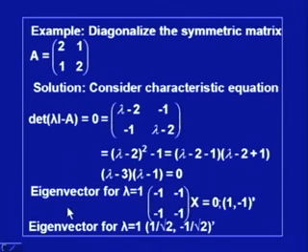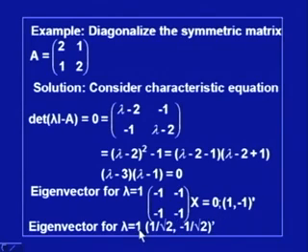Similarly, we can obtain the eigenvector corresponding to lambda is equal to 3. However, we need not only orthogonal vectors, we need orthonormal vectors. So, we divide this by its magnitude.